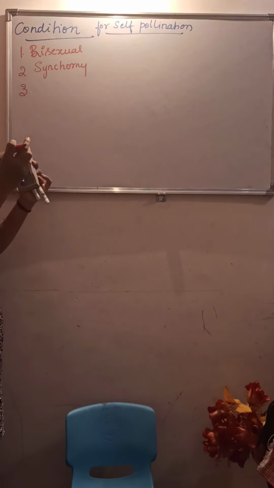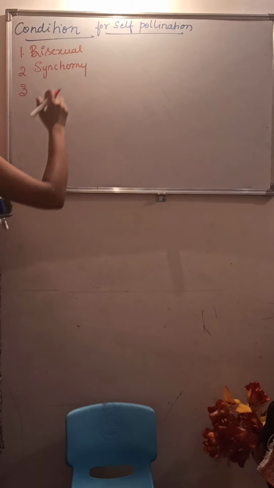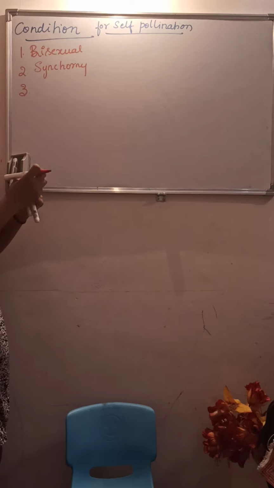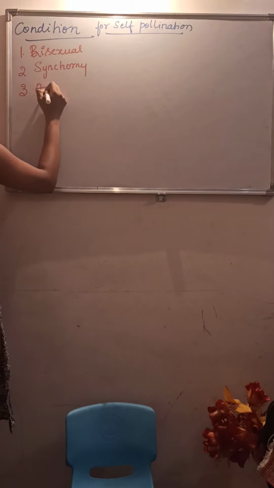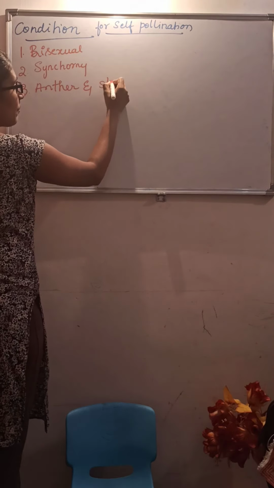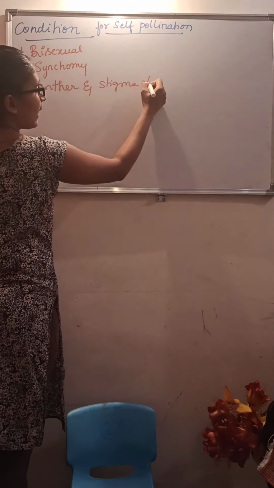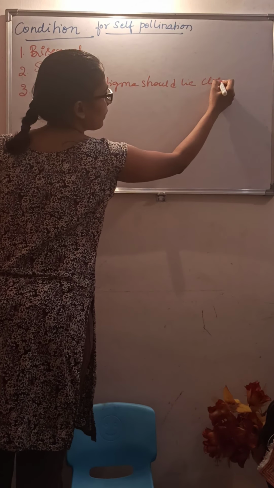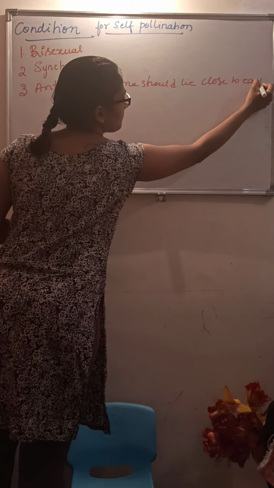If they are far away, self-pollination is a little bit impossible, right? So the anther and the stigma should lie very near, close to each other.